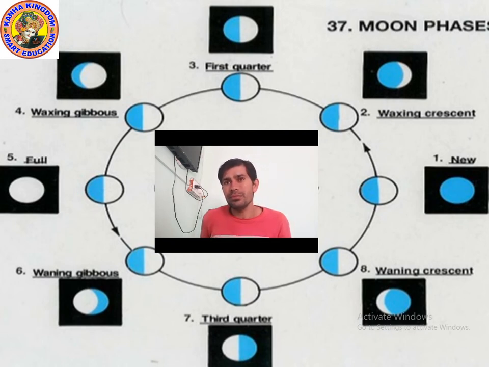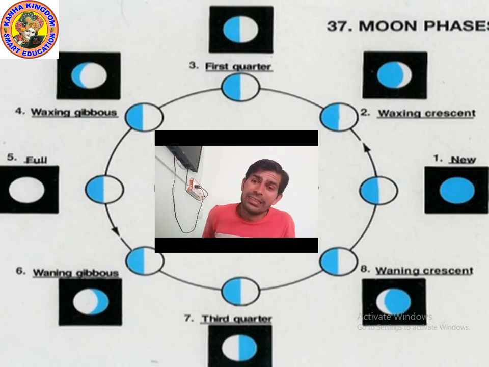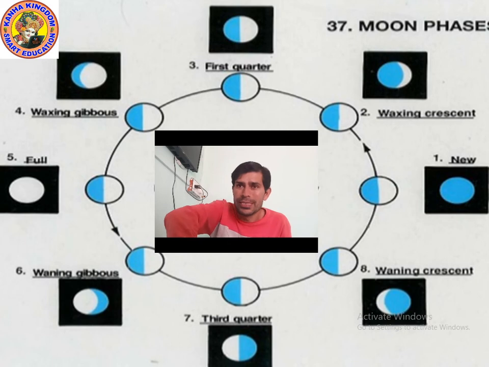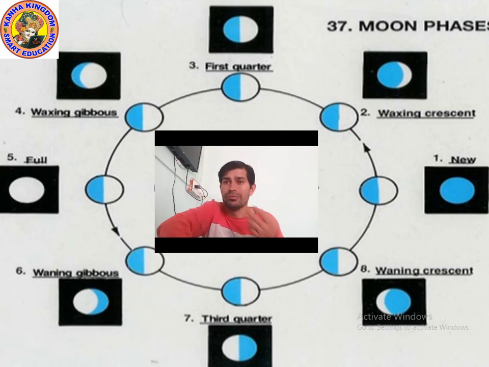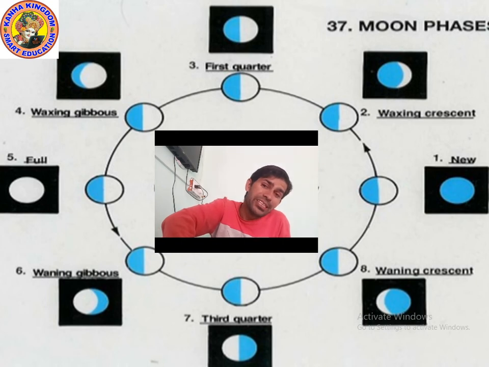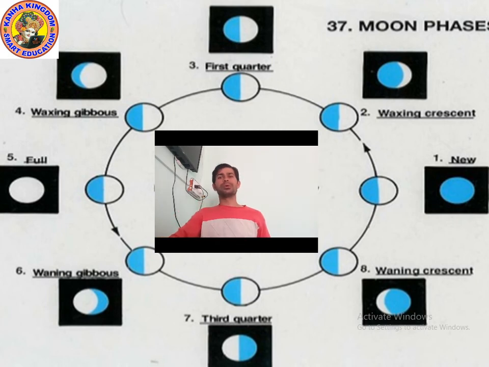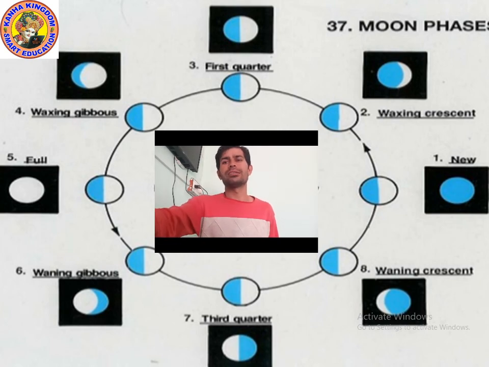Then after some days, you will see again a thin slice only on the left side, not on the right side. The right side part, more than half of the moon, will be dark, and only a thin slice is visible because the size of the moon is decreasing day by day. That shape is called waning crescent. And at last on the 15th day the moon will completely disappear because it will again come back between earth and sun. That is called new moon. I hope you understood. Now let's move on to the next point.